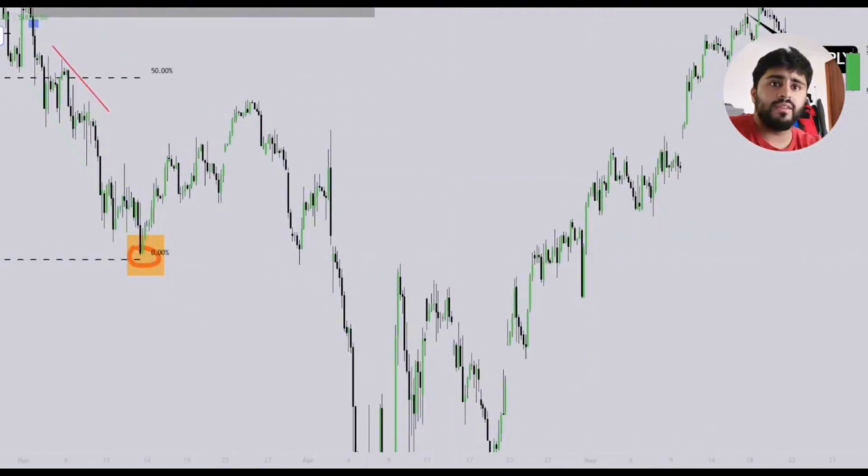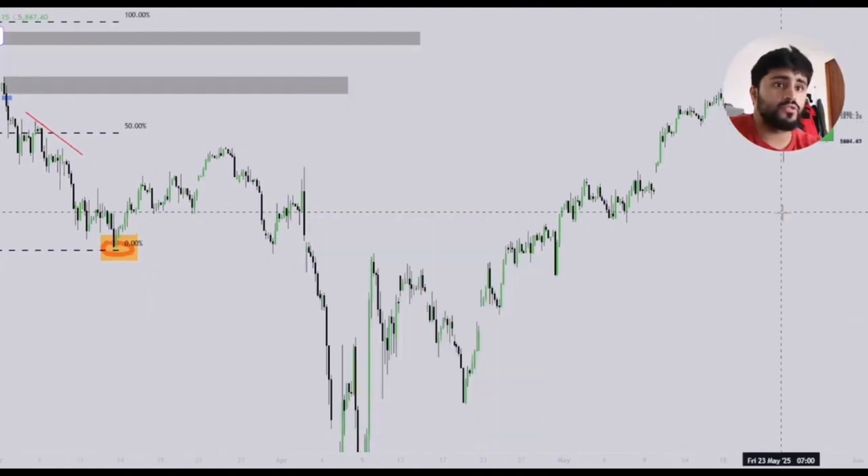And so from here now, the way that I would again start off is by looking at structure. The most important thing is structure. Our market structure is as follows, right?